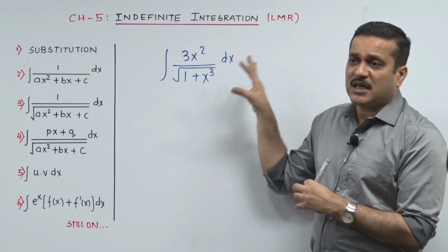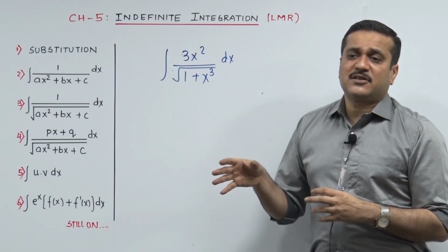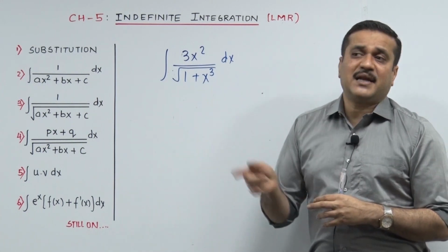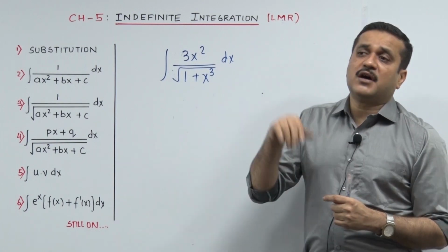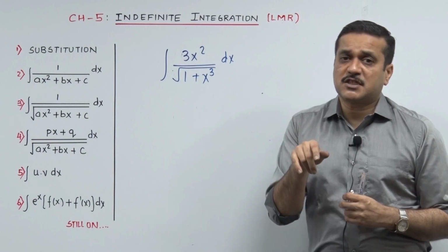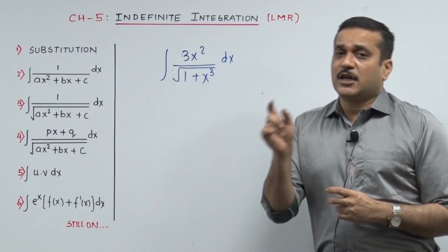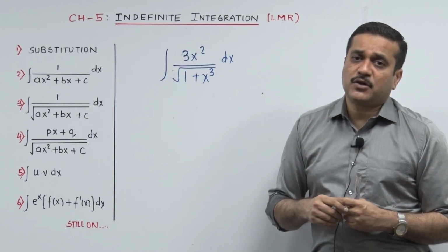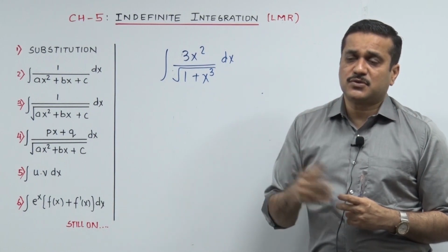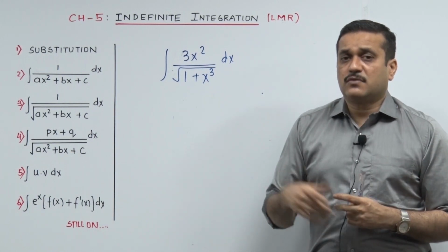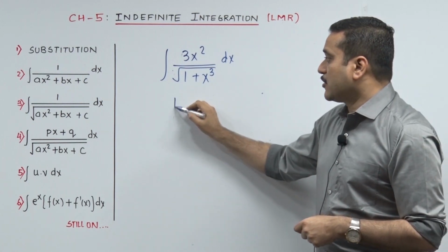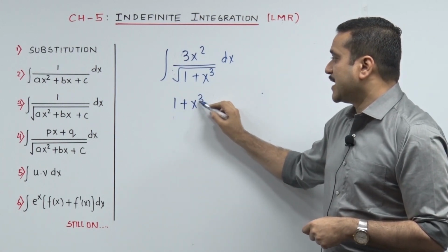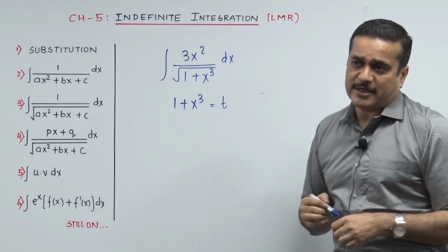Looking at the shape of that, anybody can figure out, let's try to make it 1 upon root t, because if it successfully becomes 1 upon root t, then on integration it's straight away 2 root t. Like 1 upon root x is 2 root x on integration. So 1 upon root t will be 2 root t. So if that's the case, I need to put my 1 plus x cube as t, check.